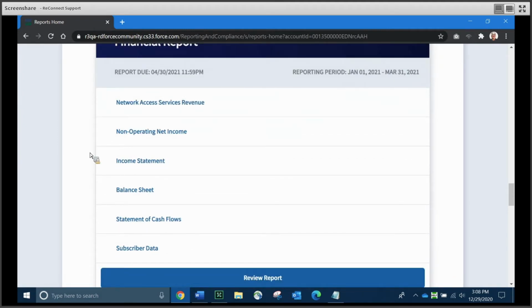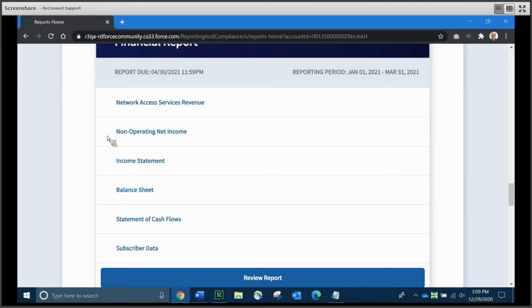Now on the report dashboard, you'll notice that the financial report shows you all six schedules that are available to you. Those schedules are the Network Access Services Revenue, the non-operating net income, the income statement, the balance sheet, statement of cash flows, and subscriber data. While the report dashboard allows you to click into any of those schedules to work on them, it's best to proceed from top to bottom. That is, start with network access, then move to non-operating net income, and then income statement, balance sheet, statement of cash flows, and subscriber data. The system will actually walk you through this way.